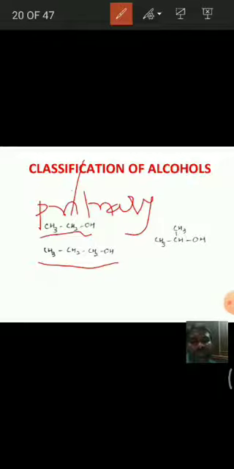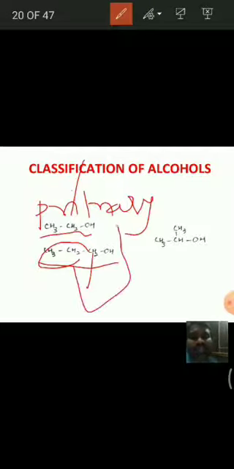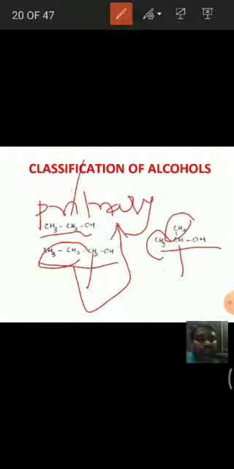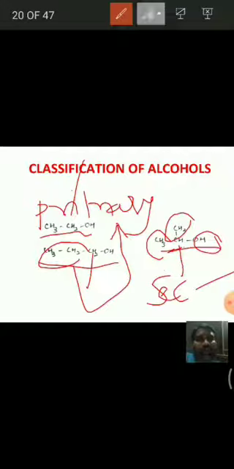And in this one, OH is attached to a carbon that is attached to one more alkyl group only, hence it is also primary. And coming to this, the OH group is attached to a carbon which is further attached to 2 carbons or 2 alkyl groups, hence this carbon is secondary. That means the OH group is attached to a secondary carbon, hence it is a secondary alcohol.